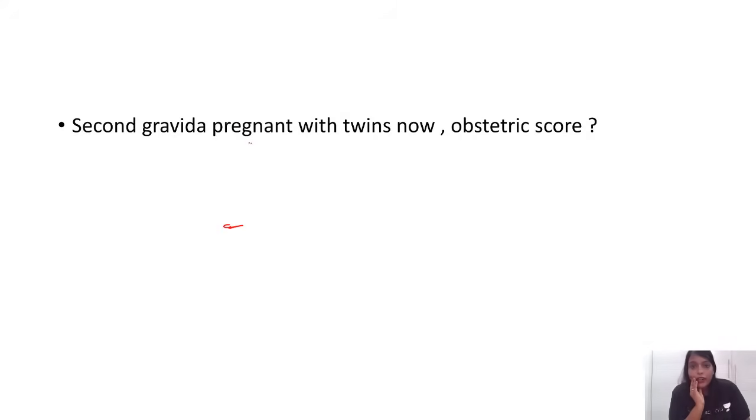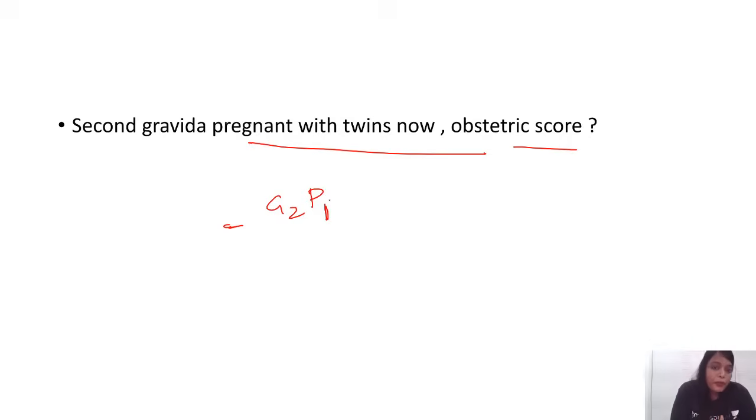Second gravida pregnant with twins. Now what is the obstetric score was one more question. This is again a repeat, guys. So second gravida, G2. Now she is pregnant with twins. Previously she was not pregnant with twins. So P1. And twins will always be para 1 itself, not para 2. So it will be G2 P1.